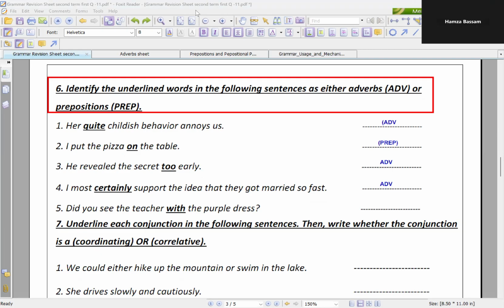The last one, please. Did you see the teacher with the purple dress? With. A preposition because it has an object, dress. Good. So here we have with, it's a preposition because it modifies a word which is dress, and it's a noun. Thank you so much, Hamza. Wait for me to write the answer. Here it's a preposition.